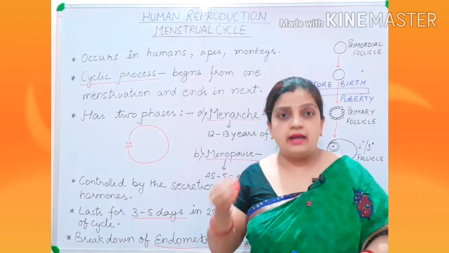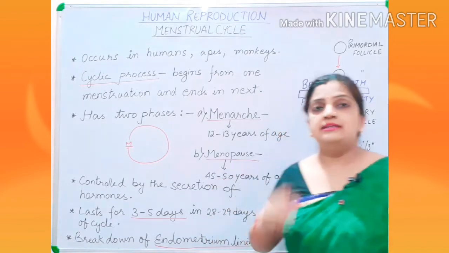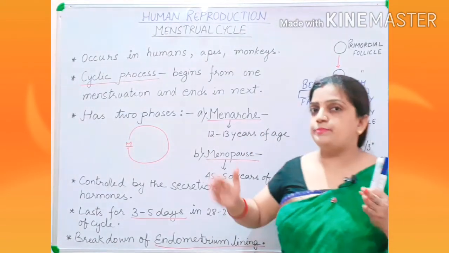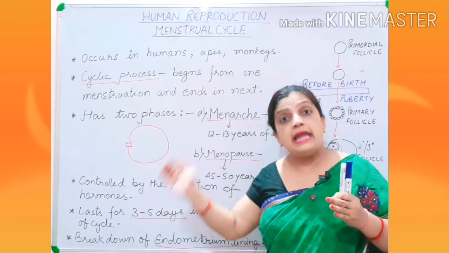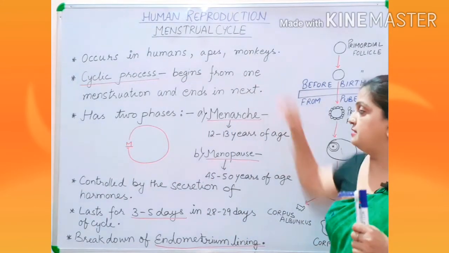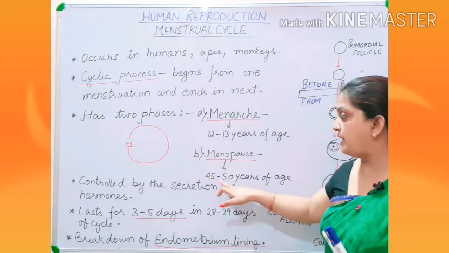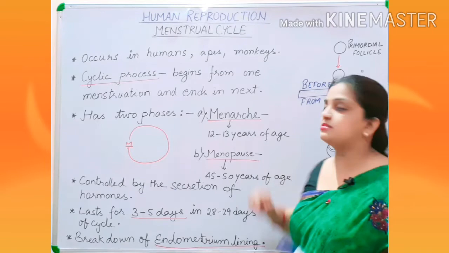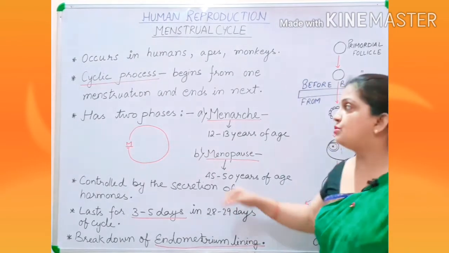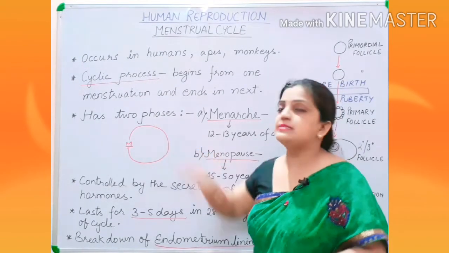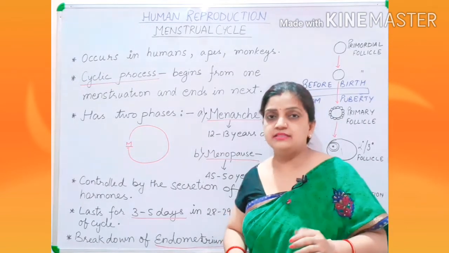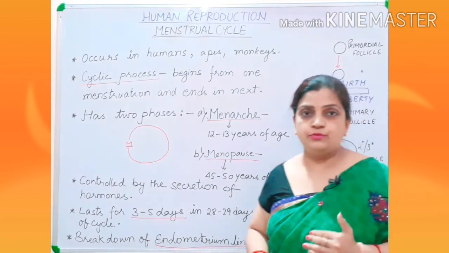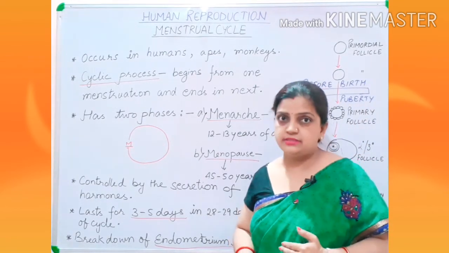And throughout the reproductive life, at the end, when your menstrual cycle is getting over at the age of 45 to 50 years among the women, that stage is called menopause. So menarche is the beginning and menopause is the end of menstrual cycle.